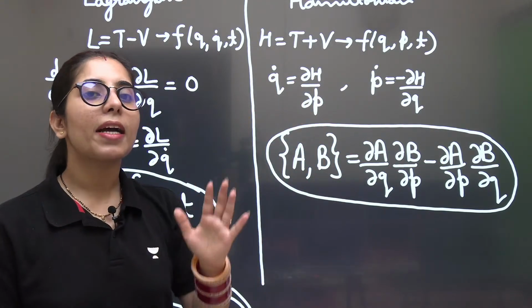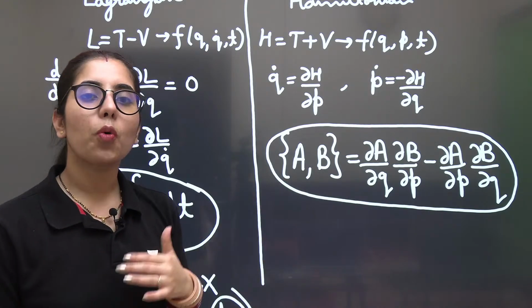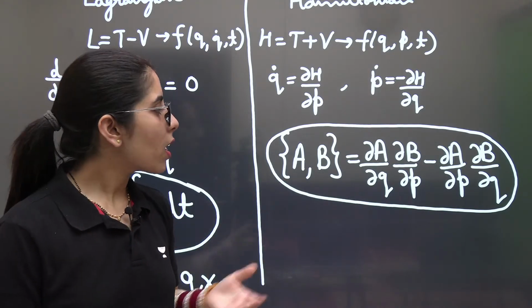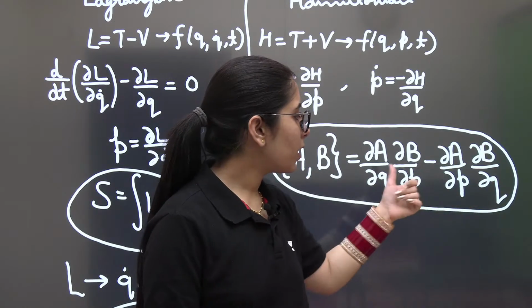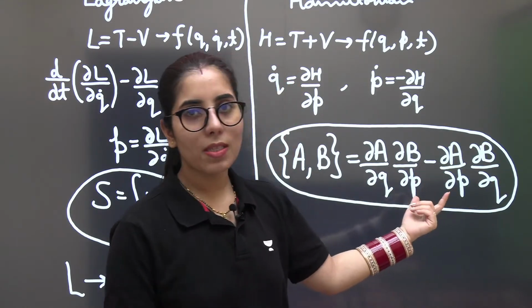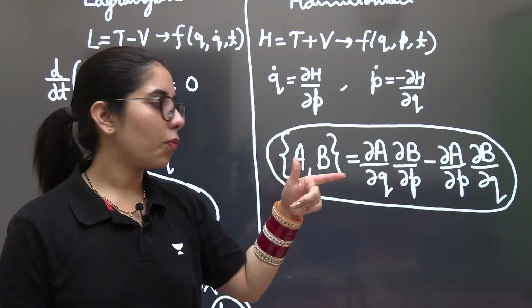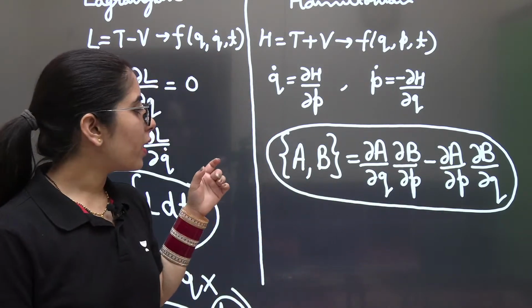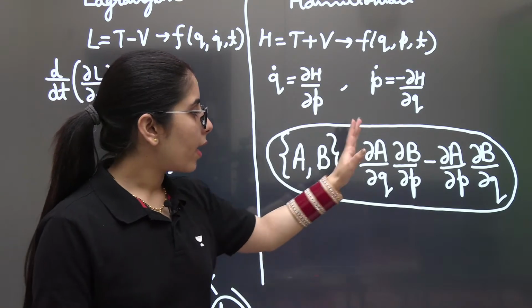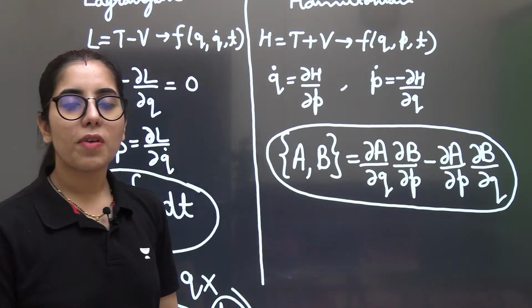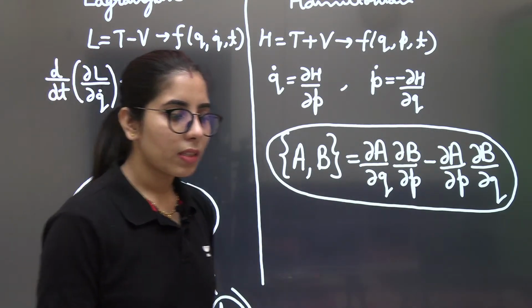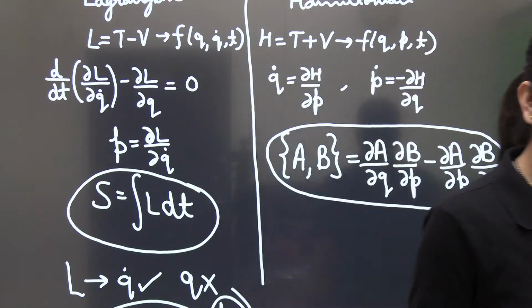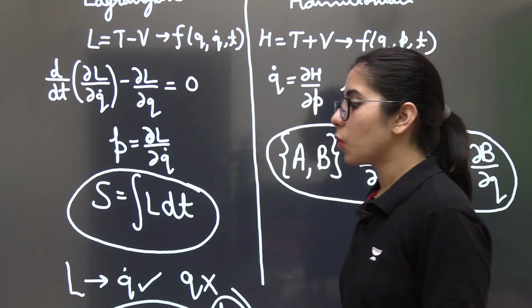So I was saying that if A and B are dependent on more than one variable or coordinate, you will write this completely for x, px, meaning x and the x component of momentum. But if it is also dependent on y, then with a plus sign you will repeat the same expression for y and py terms. This is how you are going to write it, and that's the whole process to consider the Poisson bracket.